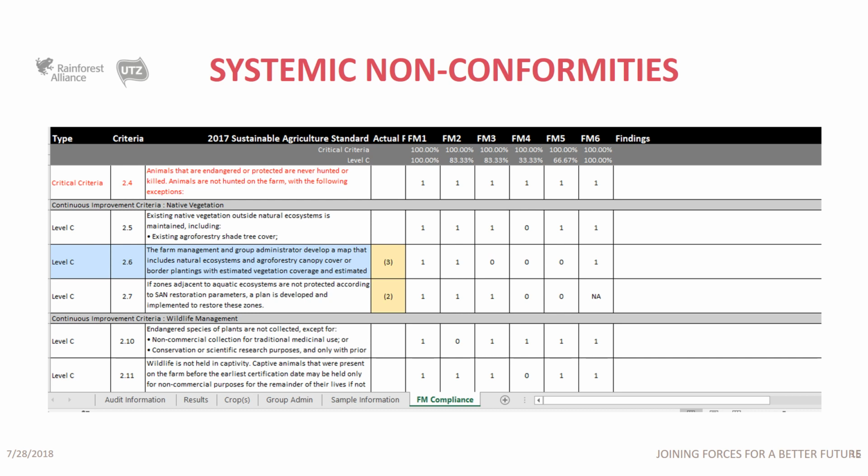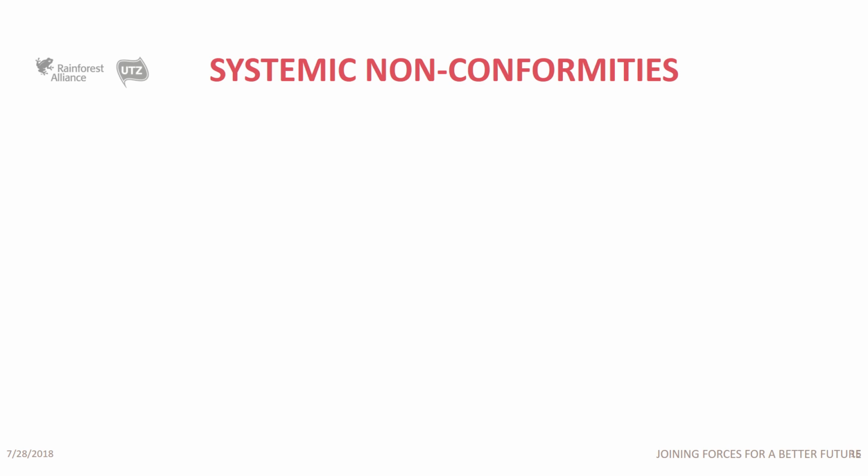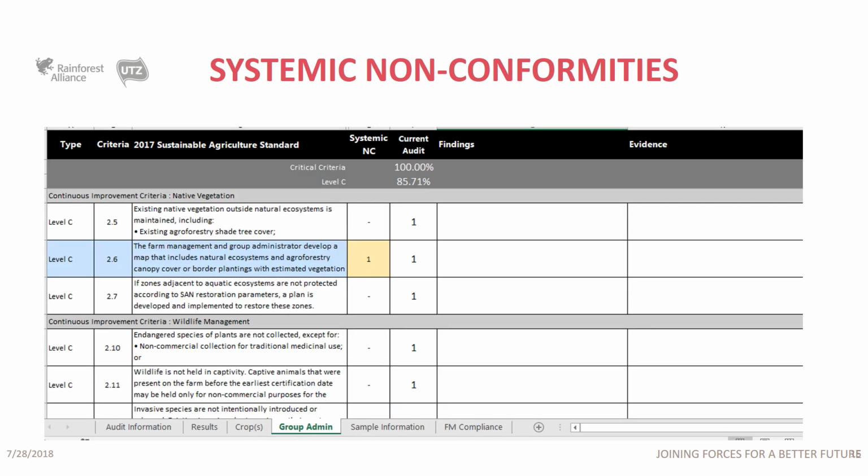In this example, criteria 2.6 and 2.7 have a recurring nonconformity. In criterion 2.6, which is directed to the group administrator, we will see that the group administrator will be assigned a systemic nonconformity, which will impact compliance for critical criteria level C, B, or A that is directed to the group administrator.